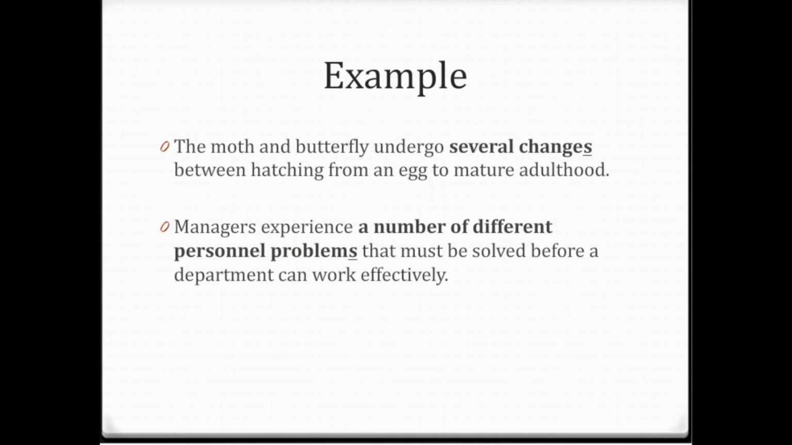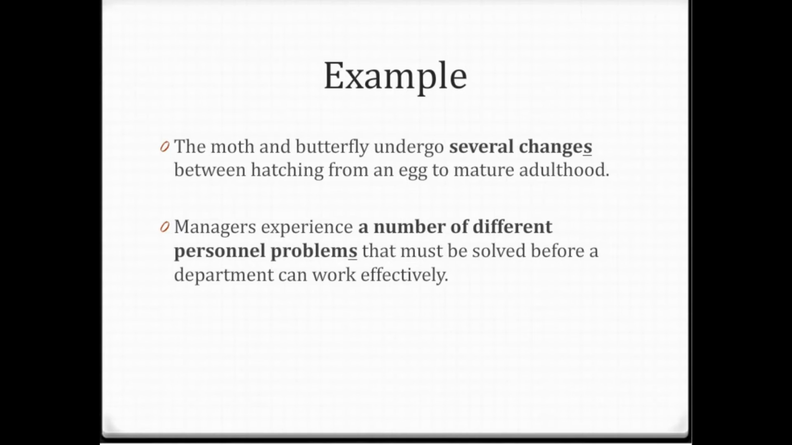Let's go back to some examples that we've read in the beginning. The moth and butterfly undergo several changes between hatching from an egg to mature adulthood. If you remember, the moth and butterfly is the topic, and we said the controlling idea was undergo several changes. And if you notice, we have the second clue, which is an S word, changes. So it's a list of changes that the moth undergoes to become a butterfly.